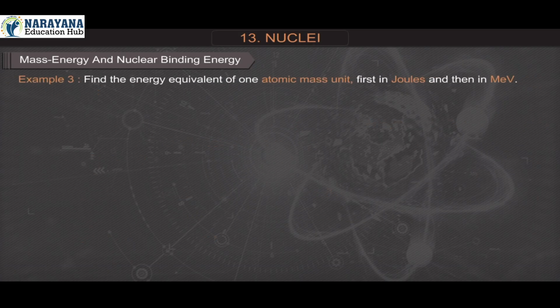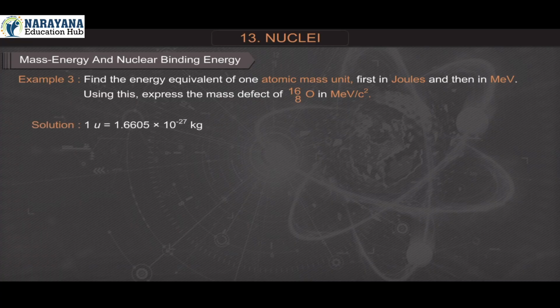Find the energy equivalent of one atomic mass unit, first in joules and then in mega electron volt. Using this, express the mass defect of oxygen-16 (8, 16) in mega electron volt upon c squared. Solution: 1 atomic mass unit is equal to 1.6605 into 10 raised to minus 27 kilogram.